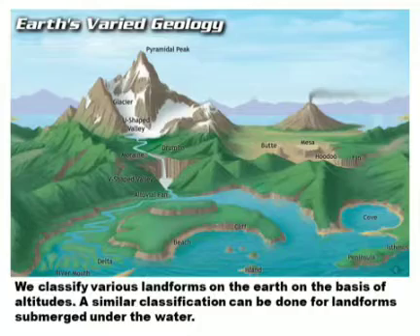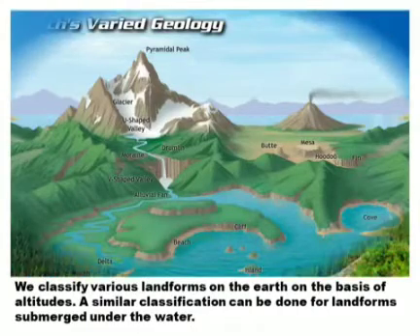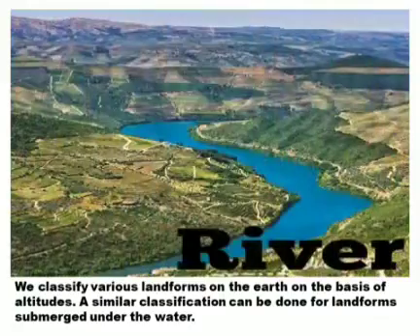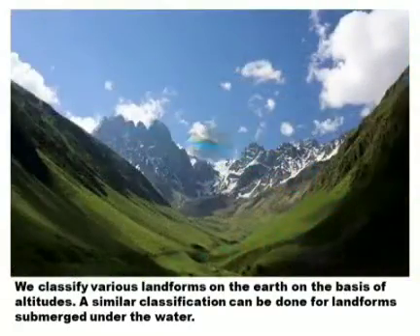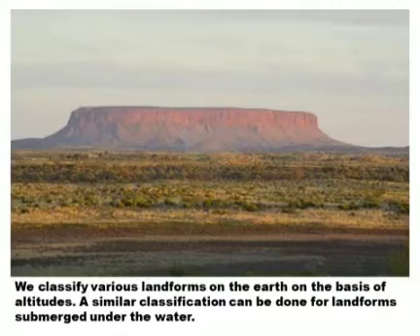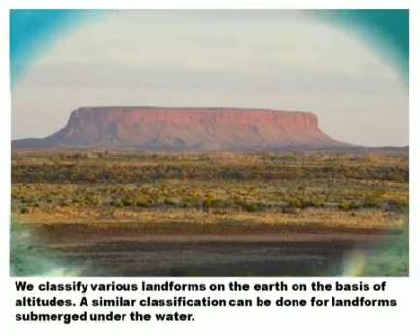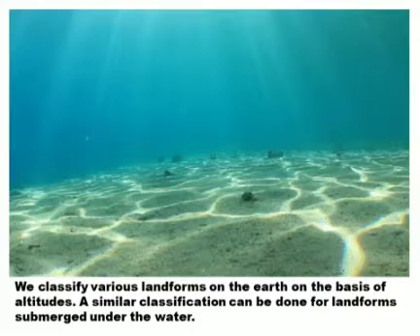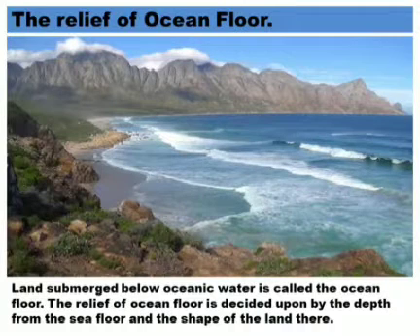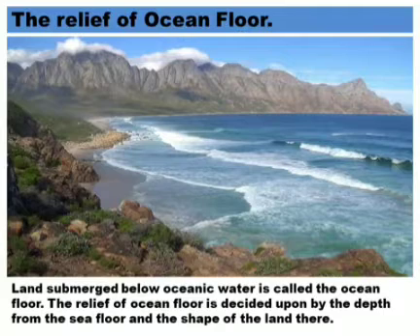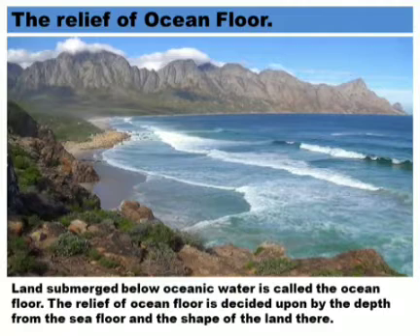Now, a similar classification can be done for landforms submerged under the water, like mountains, plateaus, underwater land, etc. The classification of landforms on land can be done on the basis of altitude. The first one is the relief of ocean floor. The land submerged below the ocean water is called the ocean floor.